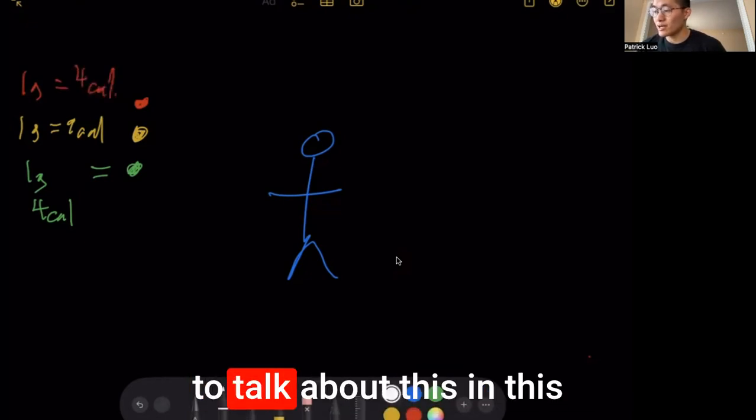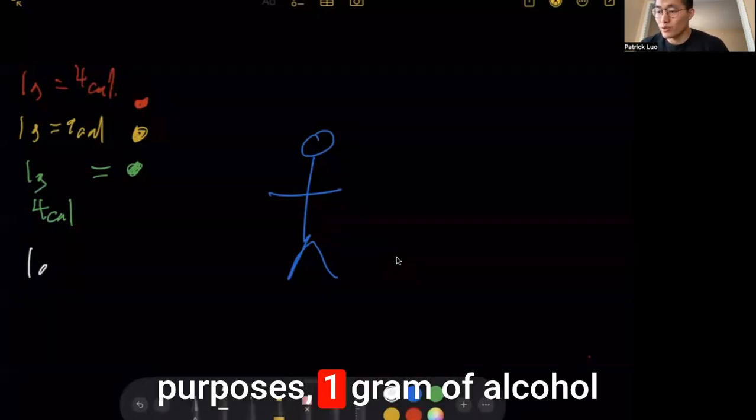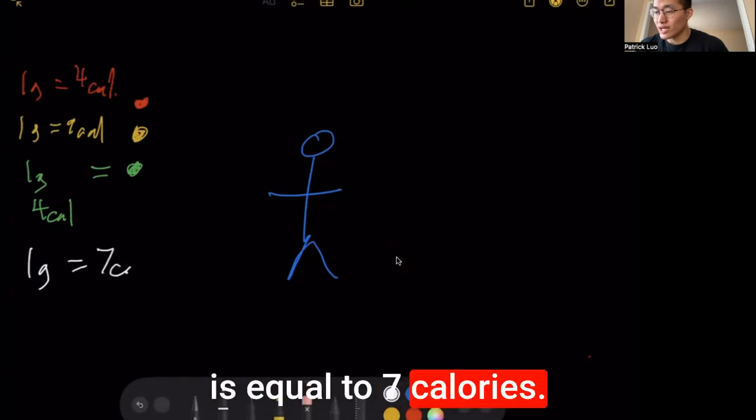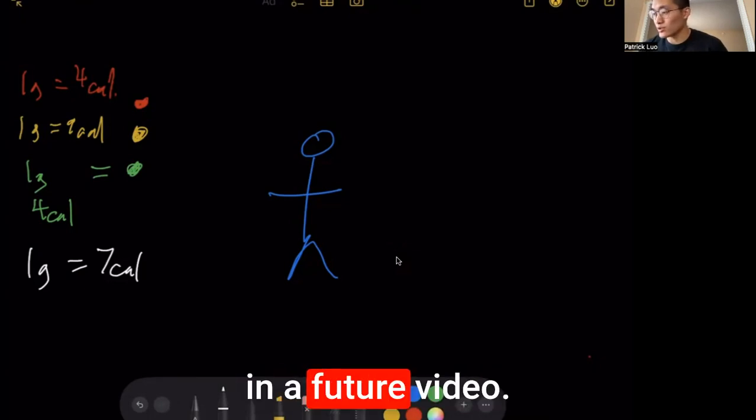I'm not going to talk about this in this video, but for people's purposes, 1 gram of alcohol equals 7 calories. So be wary of the alcohol. We'll discuss that in a future video.